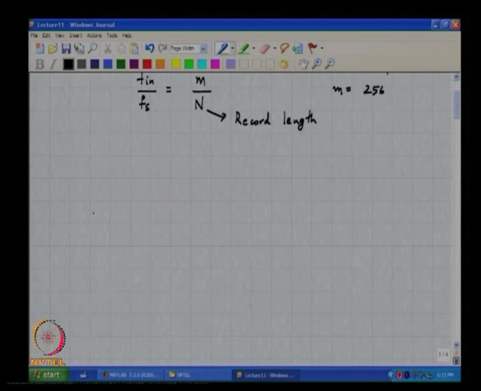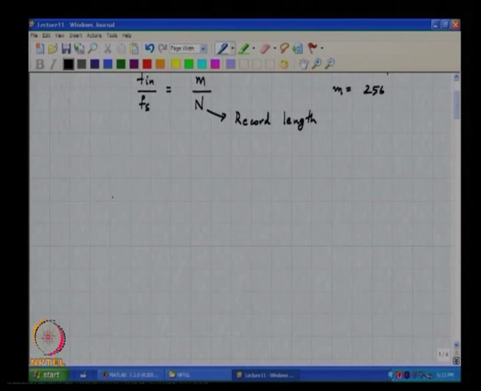So in the time domain, if you look at it, 256 by 1024 is 1/4, which means that the periodicity of the sequence is how many samples? It is only 4 samples. Even though you express it as 256 by 1024, the real periodicity of the sequence is only 4 samples.